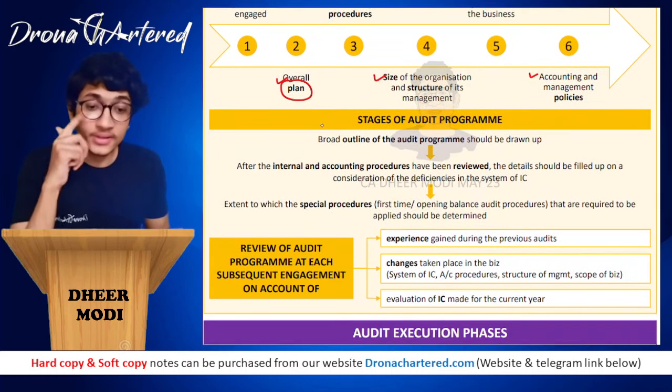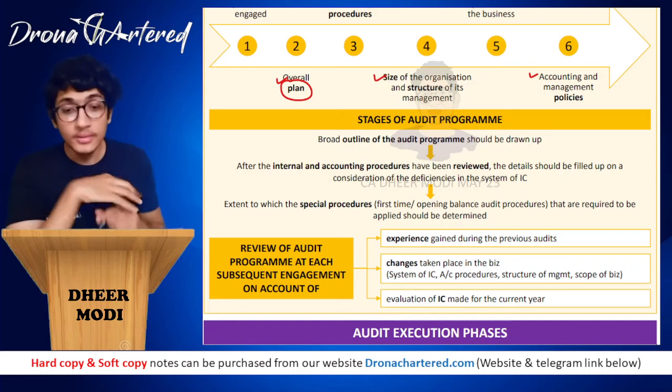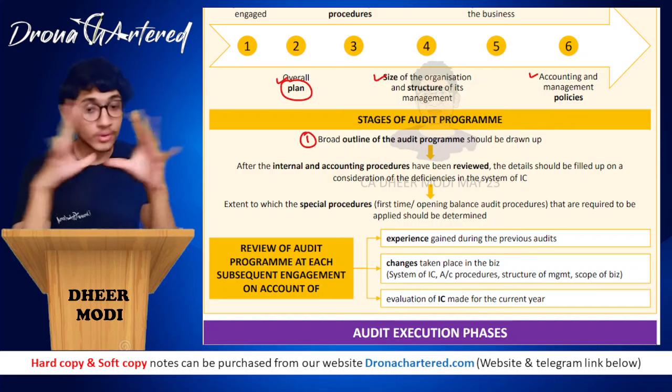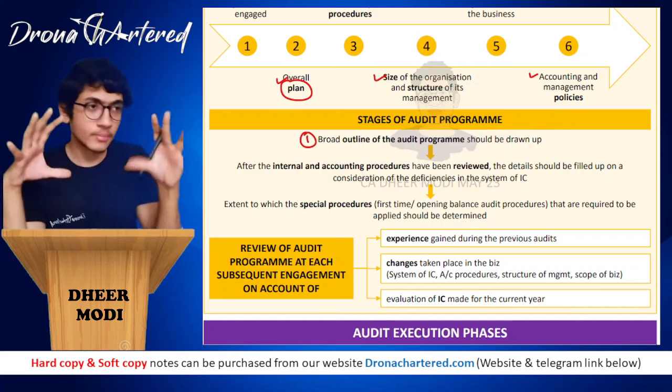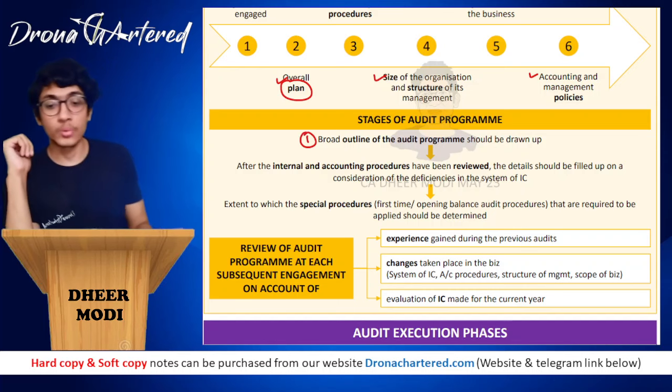The next is your stages of audit program. So the first stage is that a broad outline of the audit program should be drawn up. First, of course, you will have to draw up a broad outline. That is the basics: I want to cover these areas, and this is how I'll be doing it. This will be your broad outline.